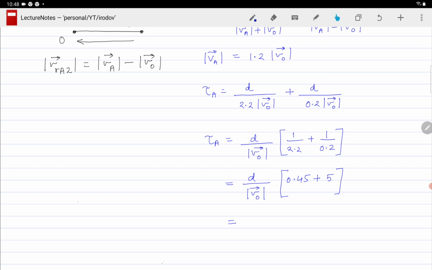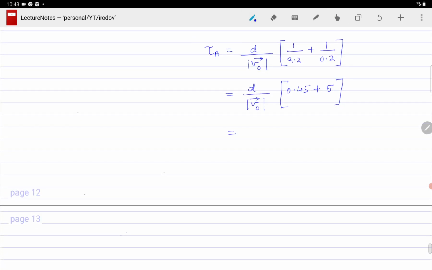So this is the time taken, the total time taken by boat A to go from point O to A and back from A to O. So this is the total time taken by boat A.